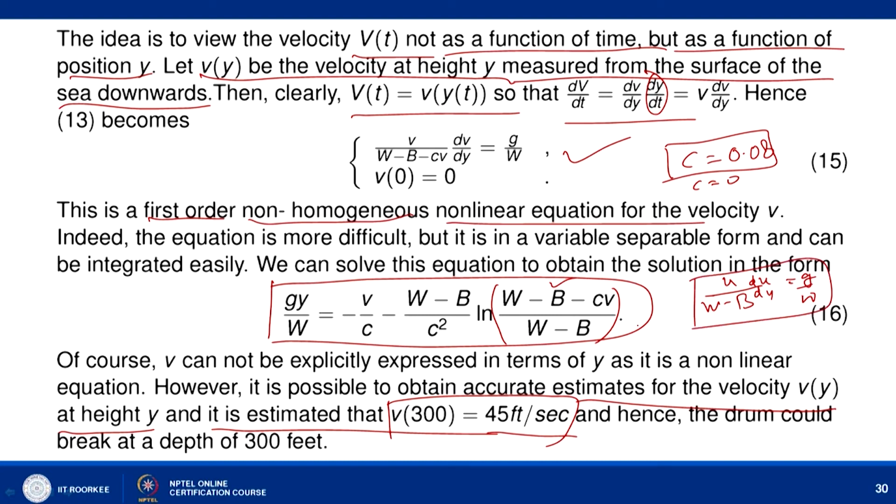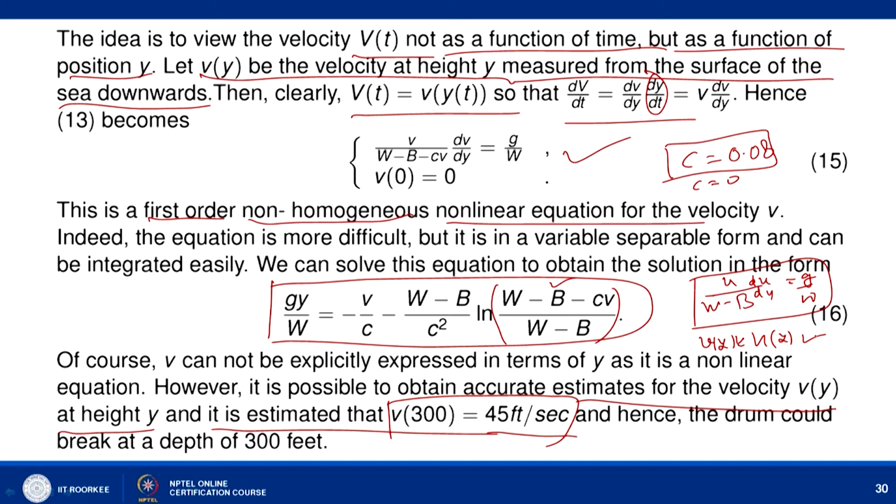Here I am replacing v with u just to say that it is an approximate version of equation number 15. Now it can be solved very easily, and you can get a good approximation of v(y) by u(y), and from this you can get a value near about 45.7 feet per second.